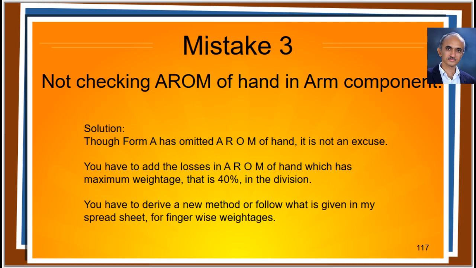Number 3. Not checking AROM of hand in arm component. Though Form A has omitted AROM of hand, it is not an excuse. You have to add the losses in AROM of hand if applicable in upper limb cases. Because hand has the maximum weightage, that is 40% in the division.